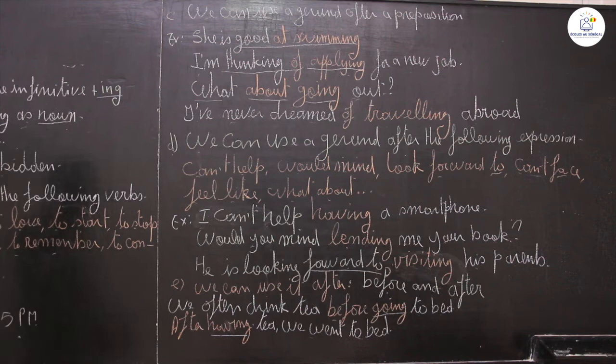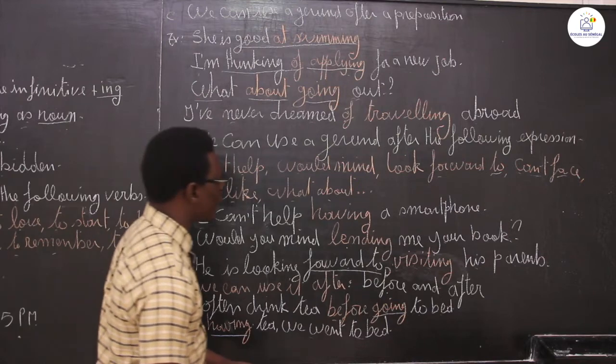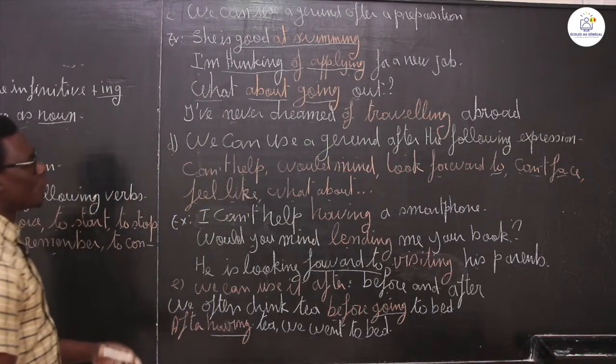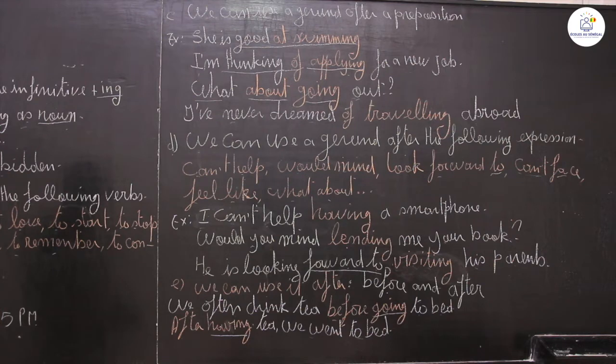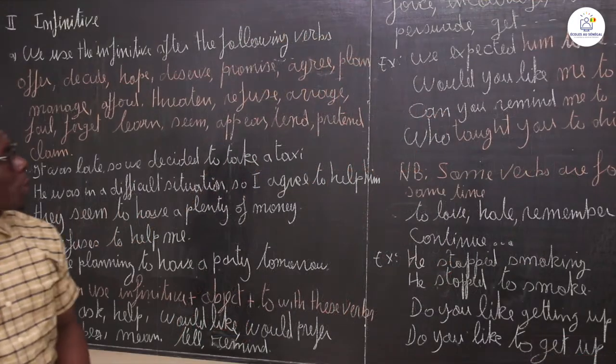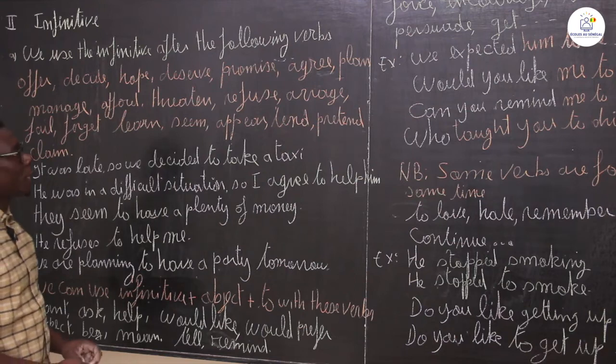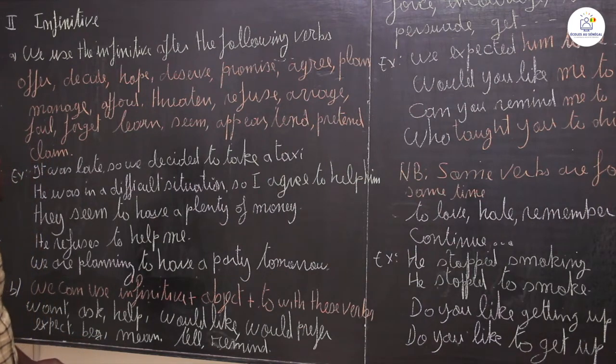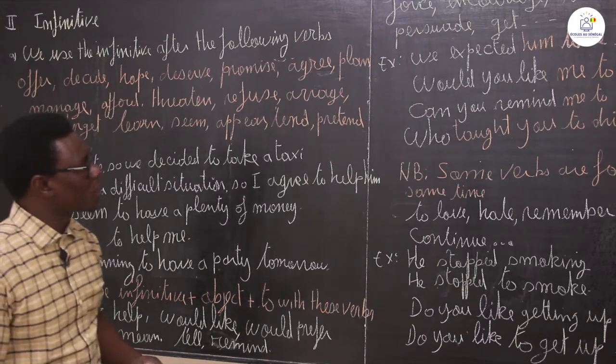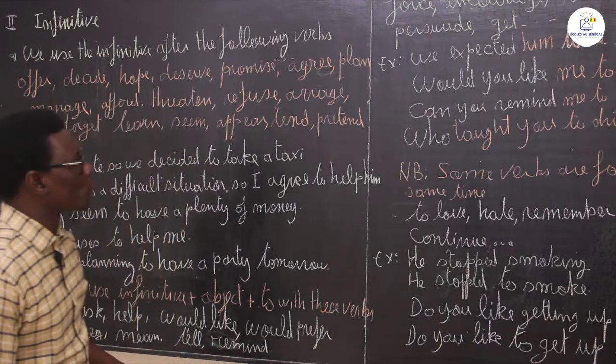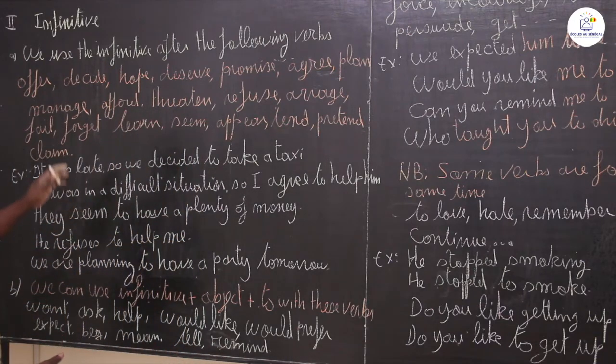After having tea, we went to bed, or we went to the party, or we went to school, and so on. So this is the way we use a gerund. That was the first step of this lesson. We are going to see the second step in a while. Good. So we are going to tackle the second part of this lesson. It means dealing with the infinitives. We dealt with gerunds a moment ago. So we are going to deal with the use of the infinitive.